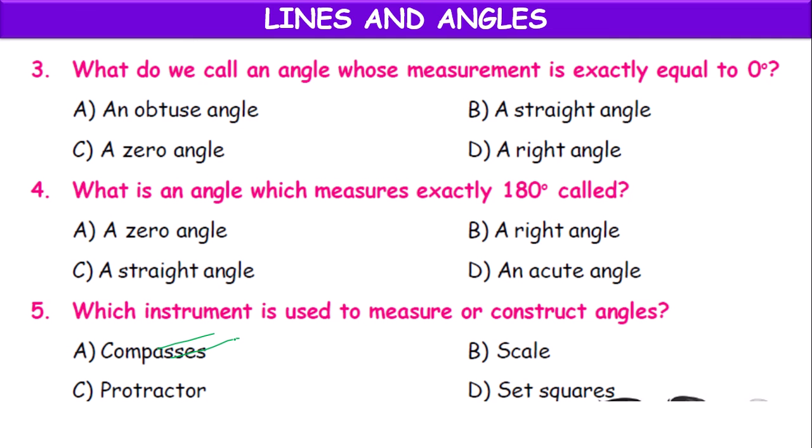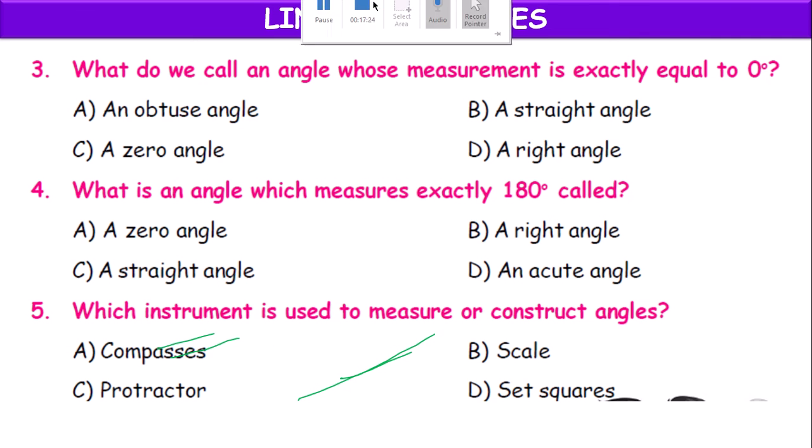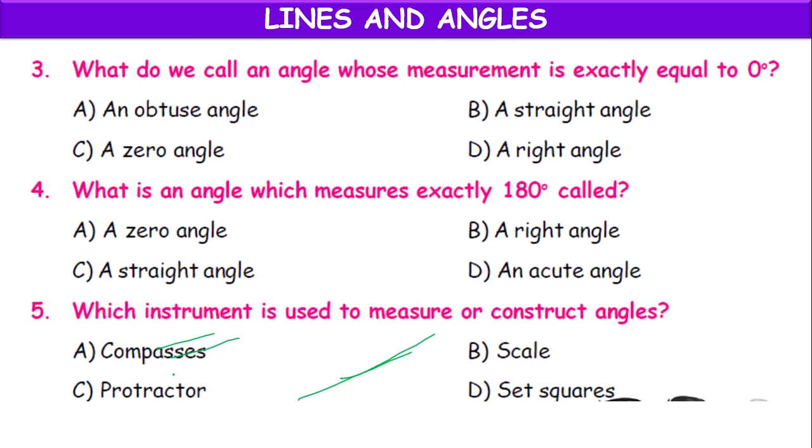Which instrument is used to measure or construct angles? We can measure and construct angles with the help of the protractor. It has all the measurements in clockwise and anti-clockwise direction, from 0 to 180 degrees.